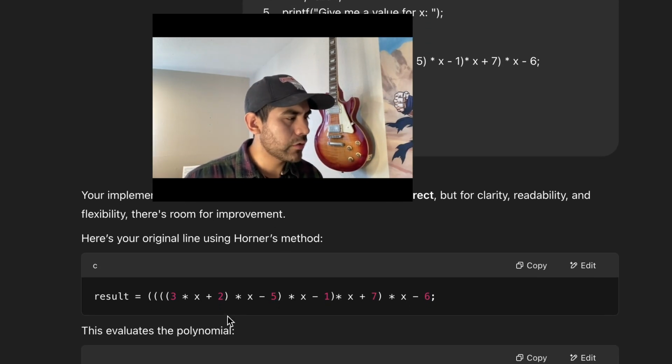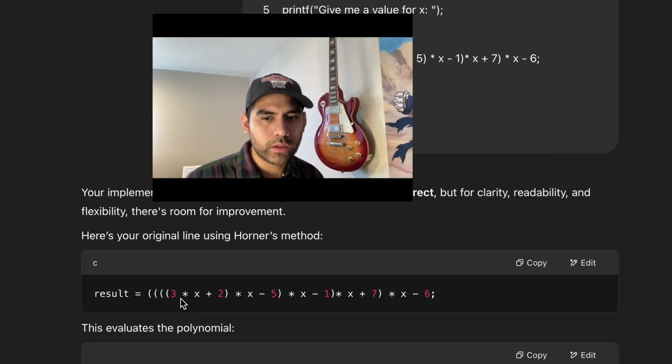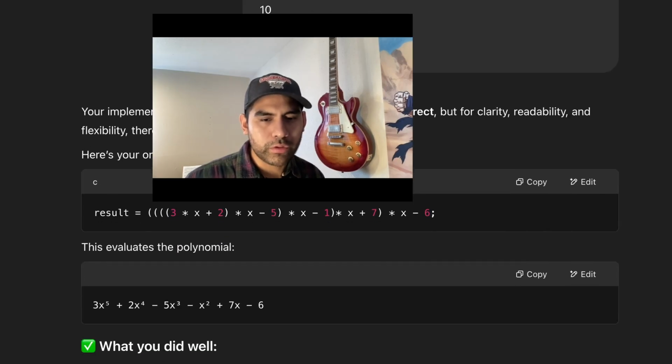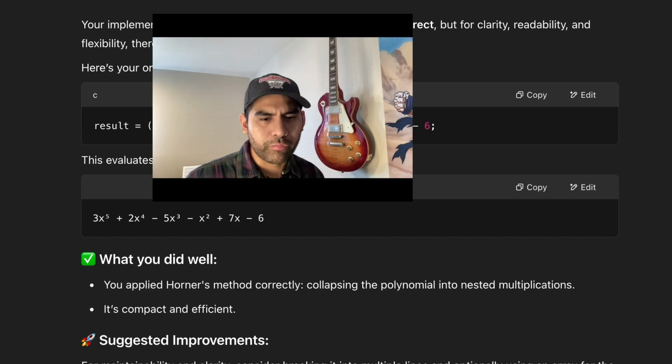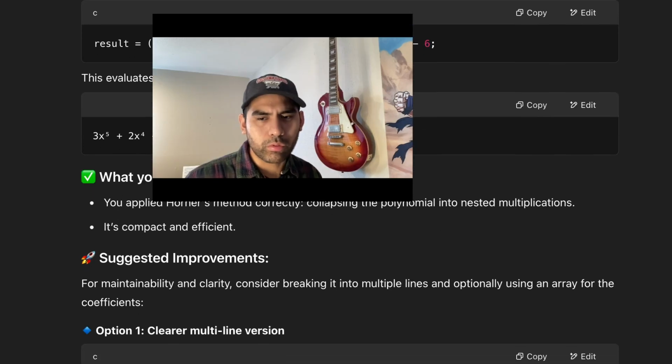Here's your original Horner's method. Okay, this evaluates a polynomial. What you did well: you applied Horner's method correctly, collapsing the polynomial into nested multiplication. It's compact and efficient. Suggested improvements: for maintainability and clarity, consider breaking it into multiple lines and optionally using an array for the coefficients.